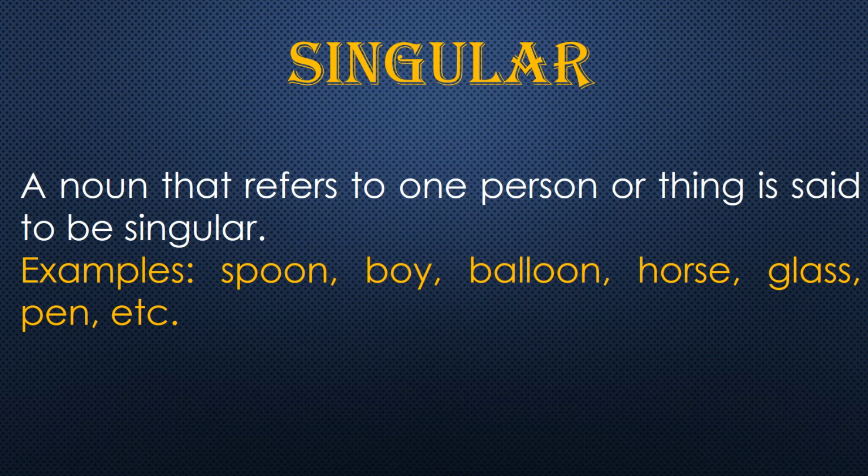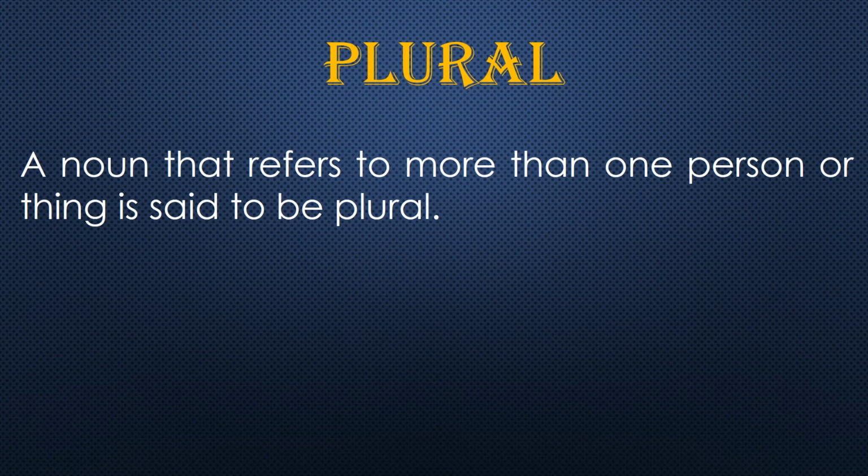Now come to plural, and how we can change singular into it. Plural is a noun that refers to more than one person or thing. Either it is two or more than two, but not one. One will be singular only.